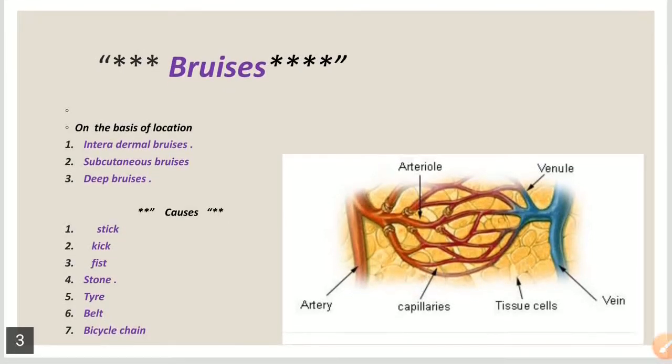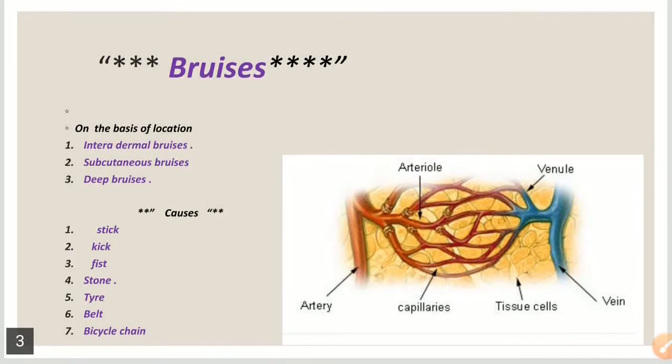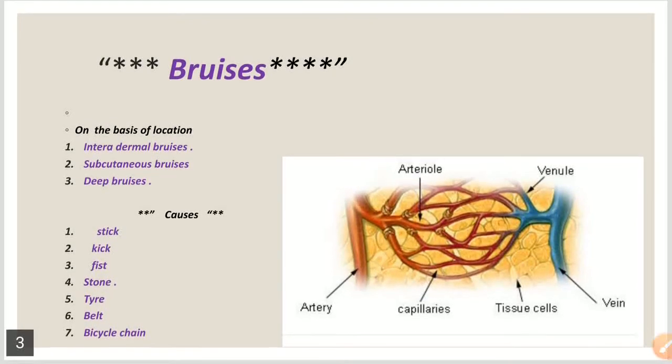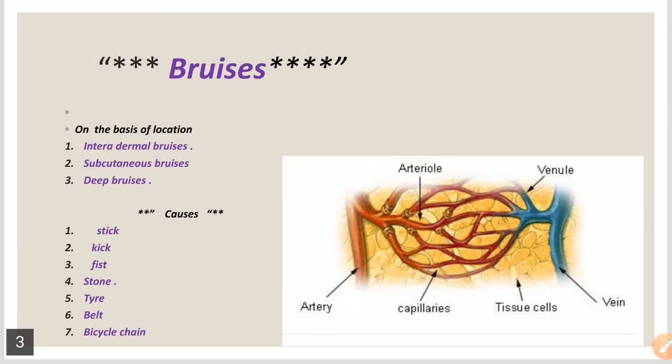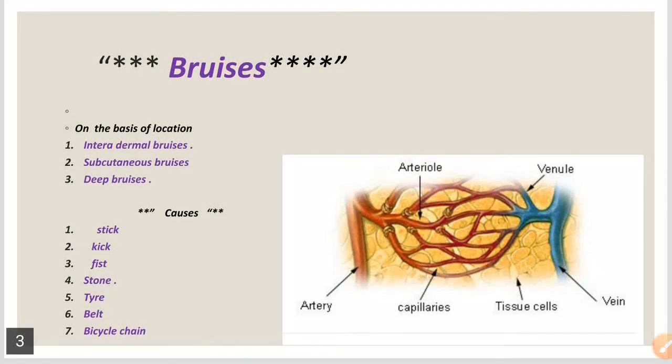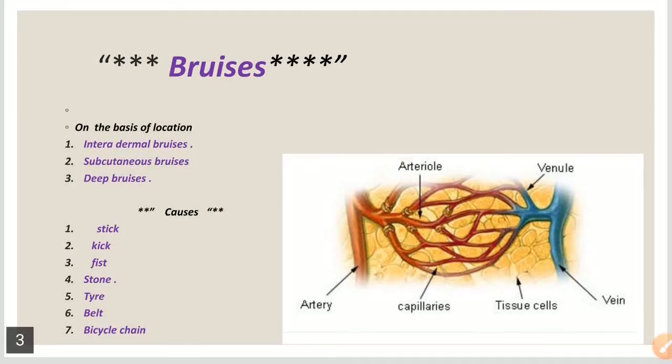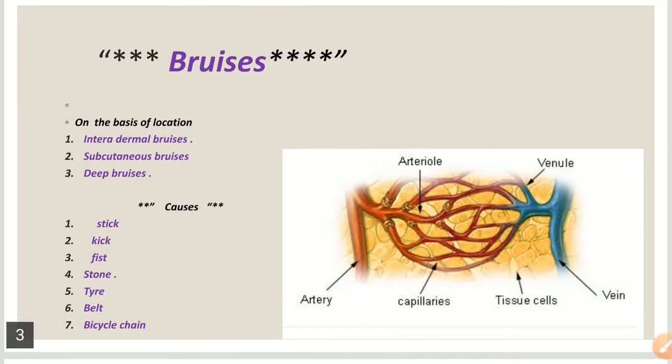And there are some causes which result in bruise formation, like a stick, kick, fist, stone, the tire of a vehicle, and a belt or bicycle chains. All these objects can cause bruise formation in different conditions and different cases.